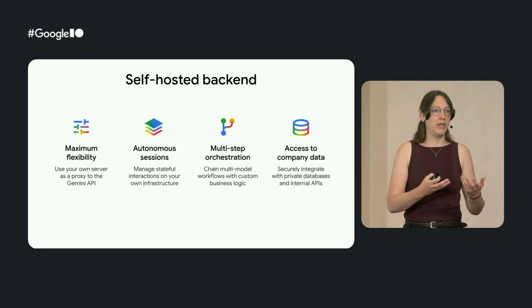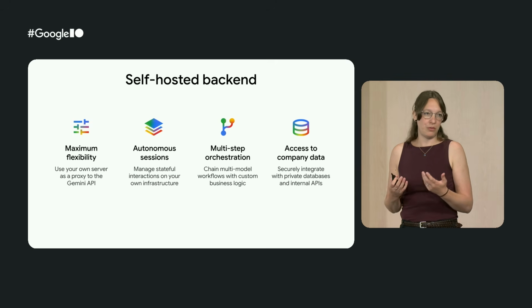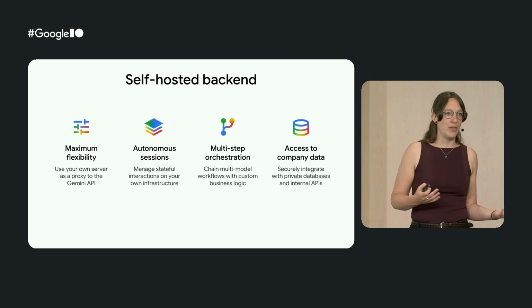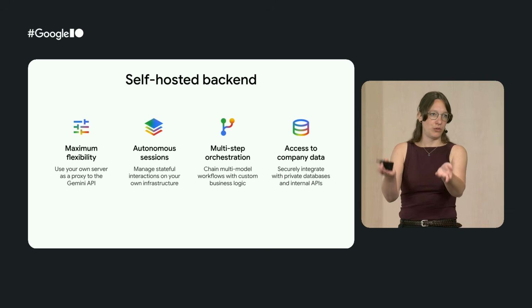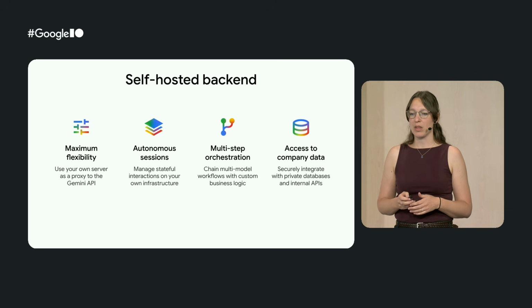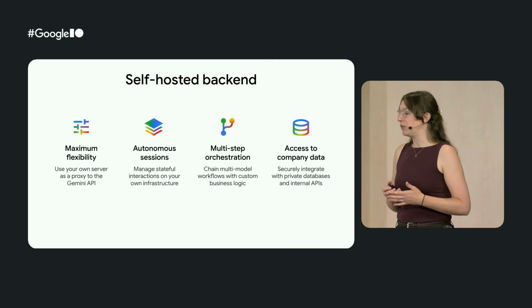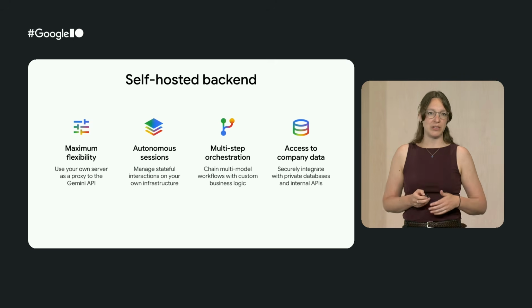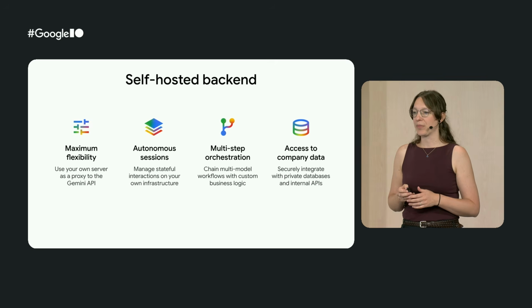This server, which we fully control, gives us full flexibility. When we book sessions, even when the user closes the app, that system can just continue running in the cloud. It also gives us complex multi-step orchestration, and because it's running in our own backend, it gives us access to our company's data.